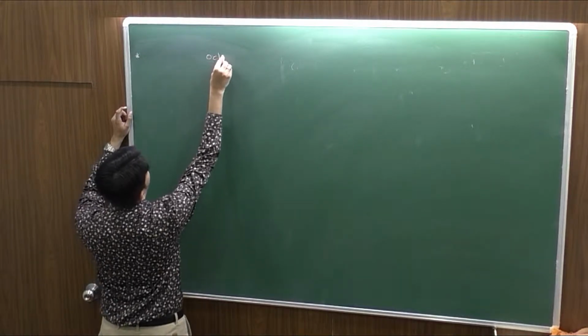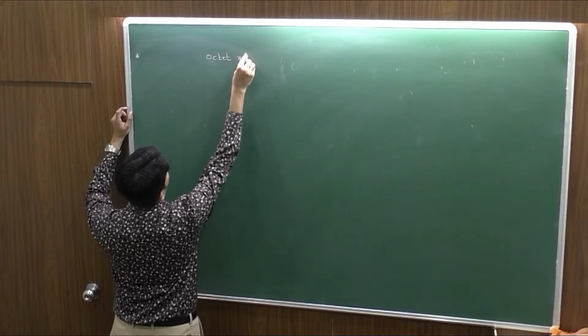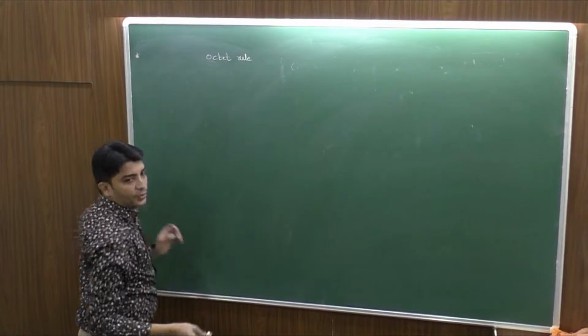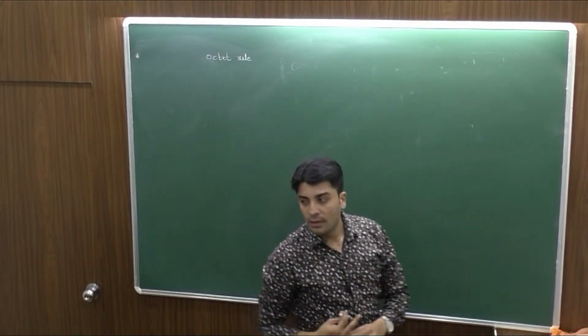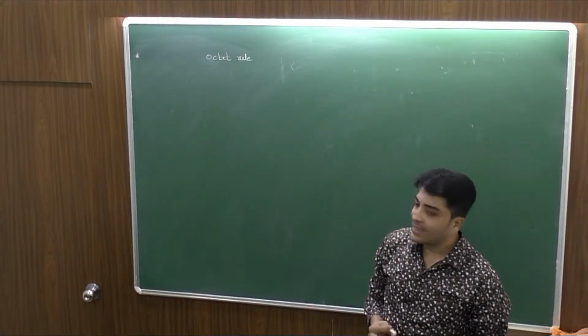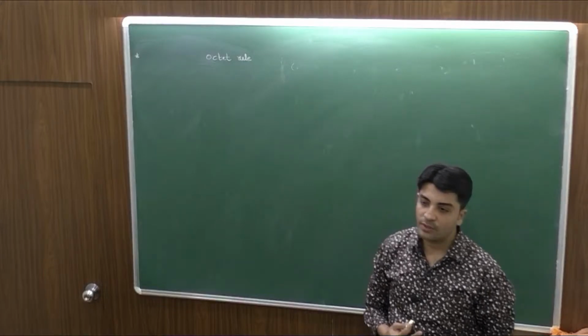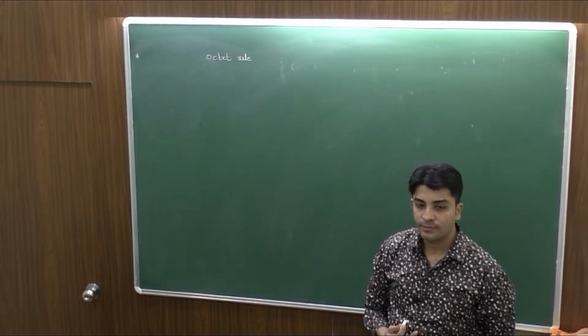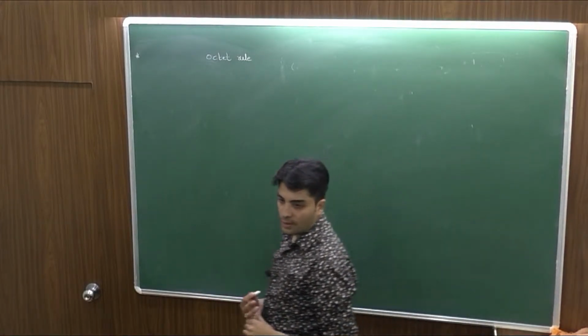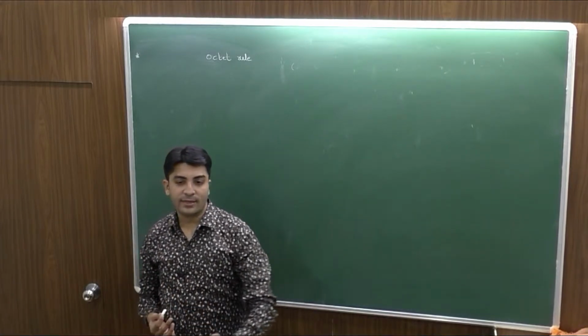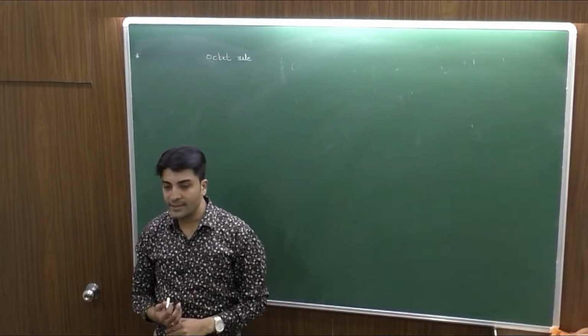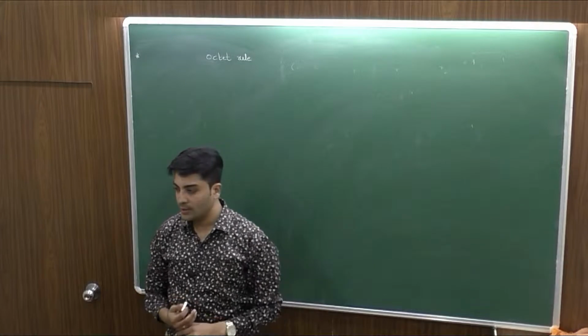I have discussed the first concept, that was the octet rule. So, starting with the octet rule, what does it state? The completion of 8 electrons would stabilize the atom in a molecule. Correct?